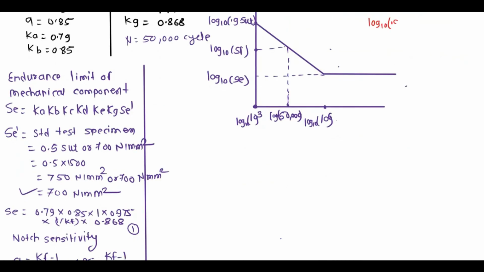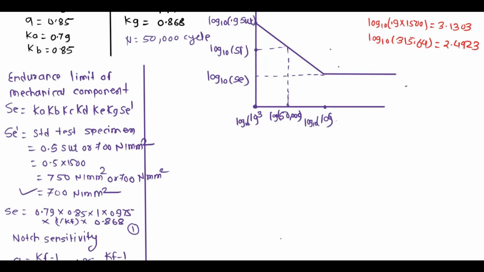So that will be 0.9 into 1500, and that value is 3.1303. Next term is log to the base 10 of SE, which is the endurance limit we have already calculated, 315.64, so this value is 2.4923.